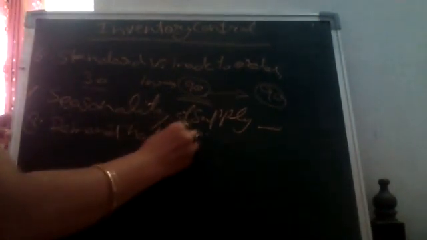Next one is demand not uniform. This term is also used during inventory control. Sometimes some products have non-uniform demand. Sometimes demand may be high, sometimes low. जैसे विंटर सीजन है, डिमांड हाई होती है, एवरीबॉडी नोज कि किस लिमिट तक वो हाई जा सकती है, किस लिमिट तक वो स्टॉक कर सकती है.